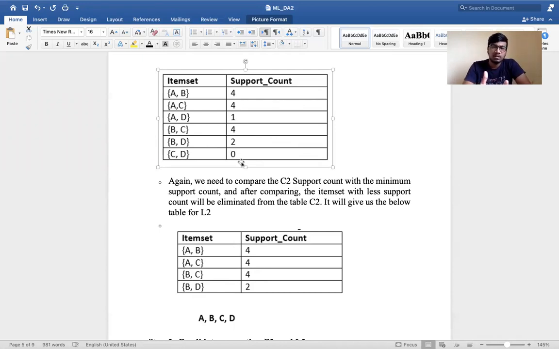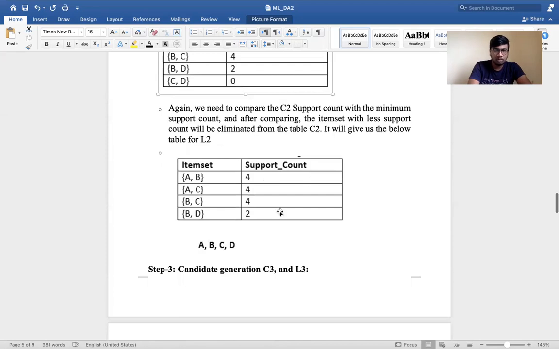So we need to compare the C2 support count with the minimum support count. And after comparing this, the item sets with less support count will be eliminated from the table C2. It will give us the table below. After comparing, 0 is less than 2. So we'll remove CD. We'll get these values as support count.